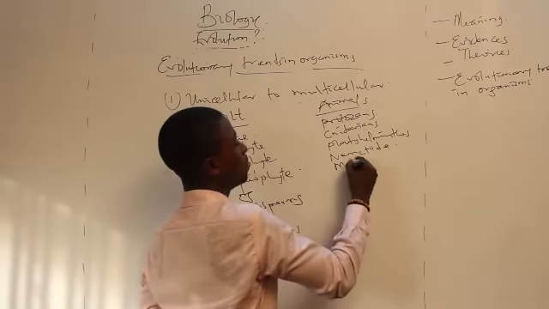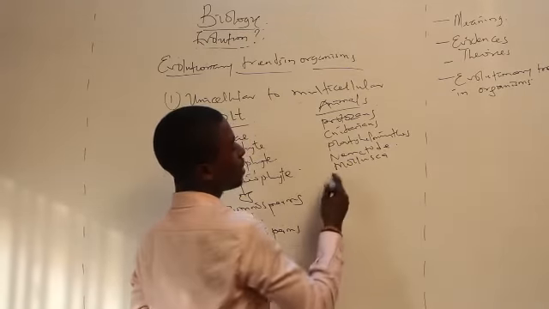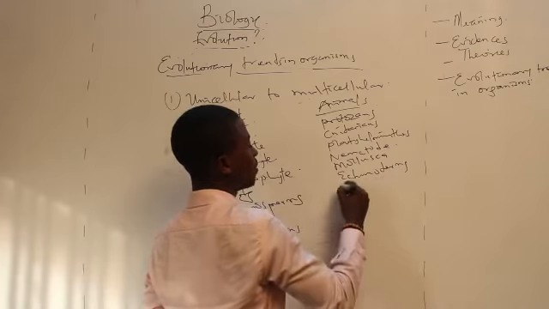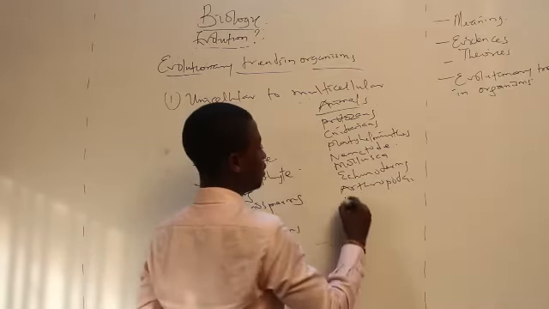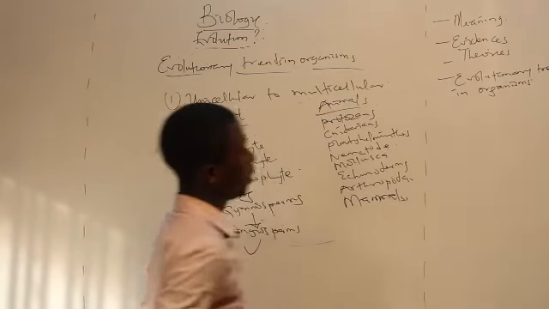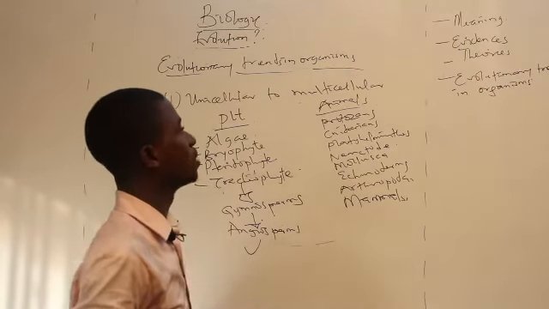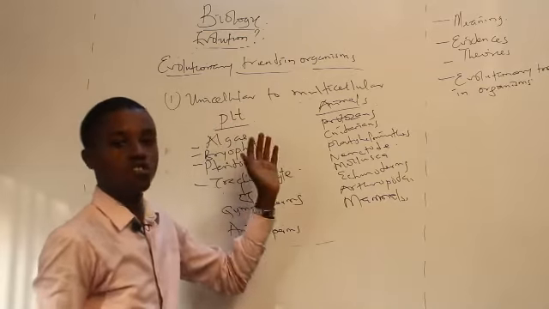After that, we came in contact with the mollusca. After the mollusca, we came in contact with the echinoderms. We came in contact with the arthropoda. And lastly, we came in contact with mammals. And so these are the evolutionary trends in organisms from unicellular to multicellular.